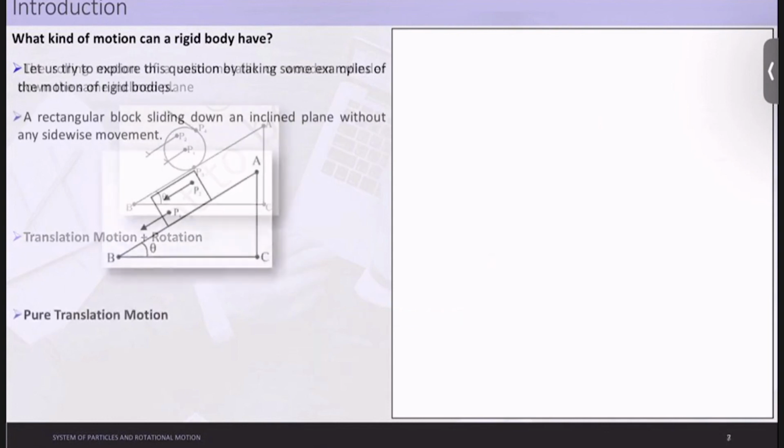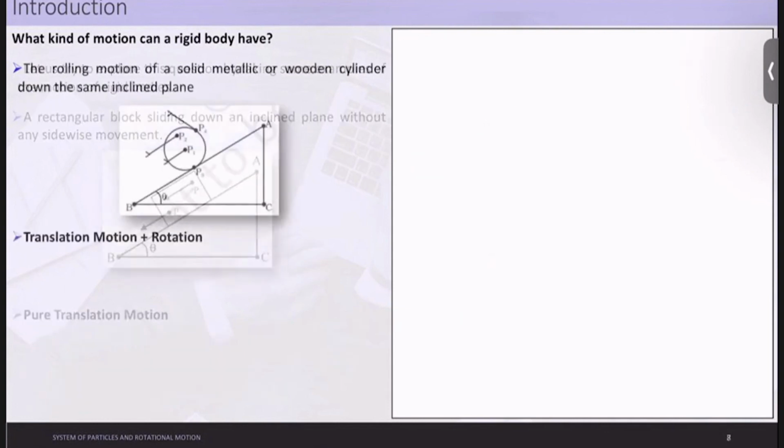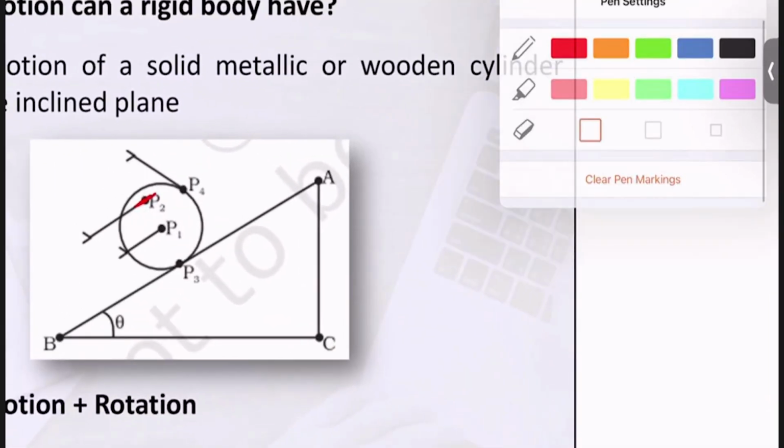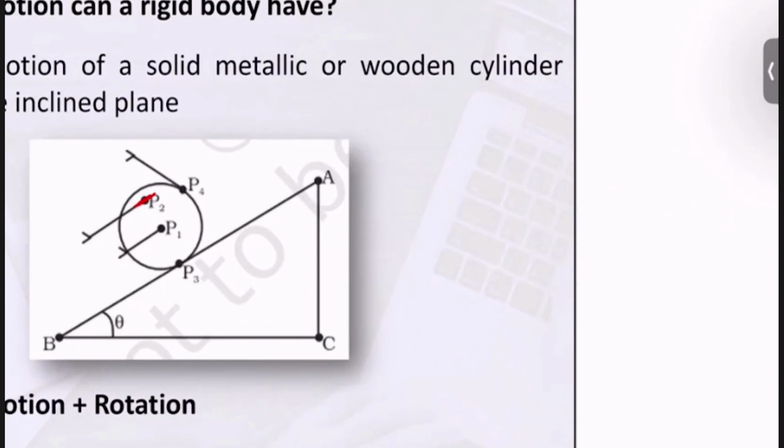So here we understood about translation motion. Now let us understand what motion is happening for the solid metallic or wooden cylinder down the same incline. Here the rigid body shifts from the top of the inclined plane towards the bottom. So you can see, let us look at this clearly. Here the distance between P2 and P1 will always be the same.